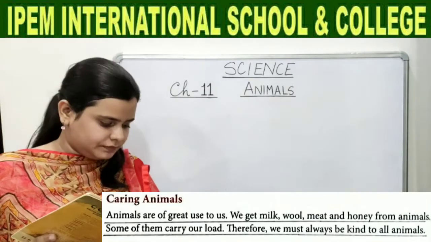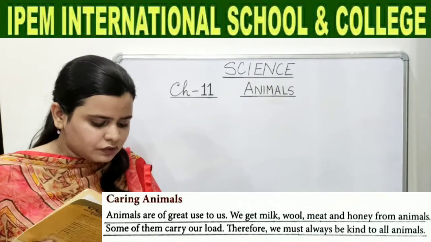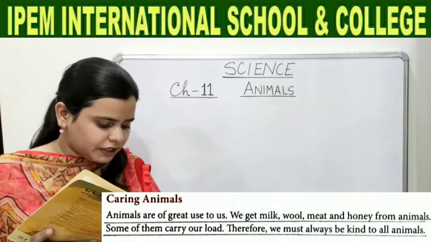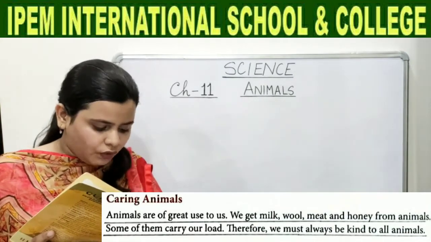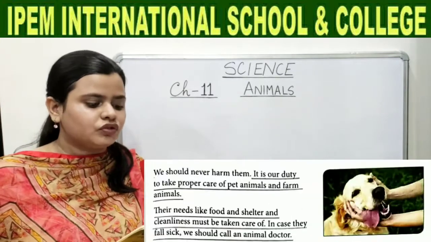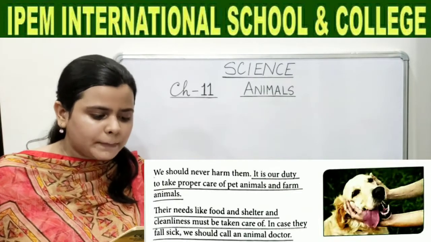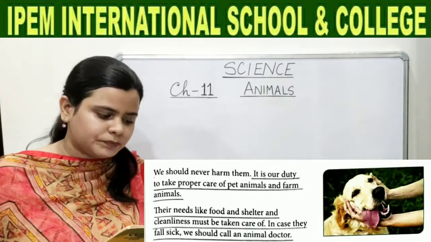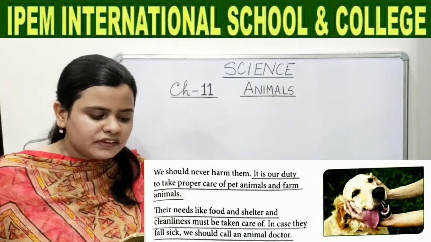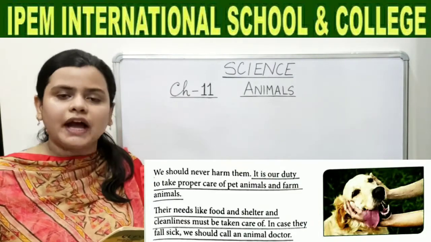Caring animals. Animals are of great use to us. We get milk, wool, meat and honey from animals. Some of them carry a load. Therefore, we must always be kind to all animals. We should never harm them. It is our duty to take proper care of our pet animals and farm animals. Their needs like food and shelter and cleanliness must be taken care of. In case they fall sick, we should call an animal doctor.